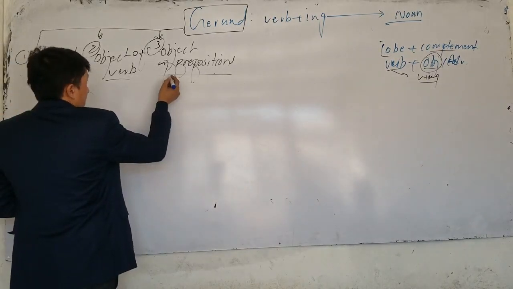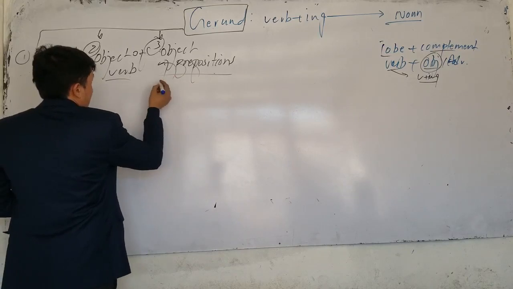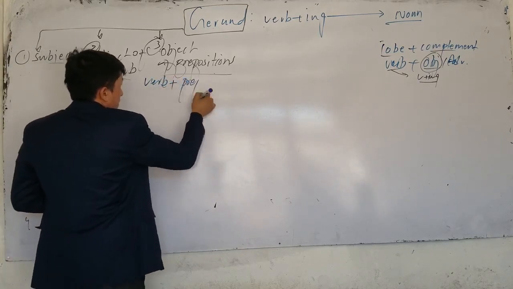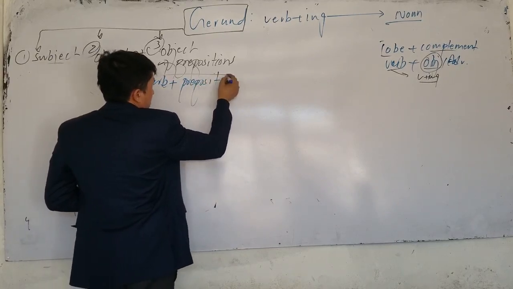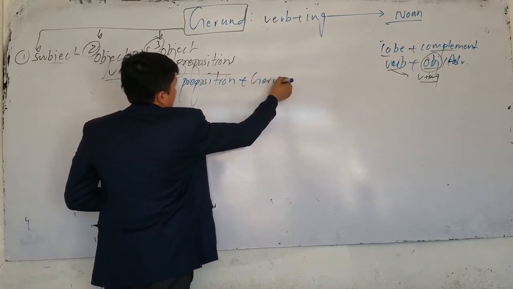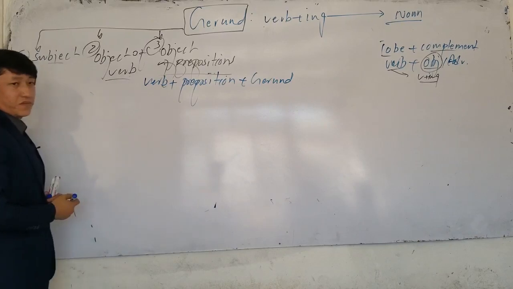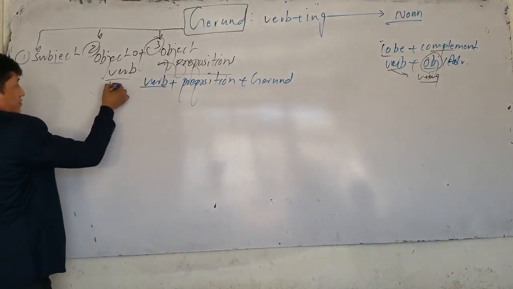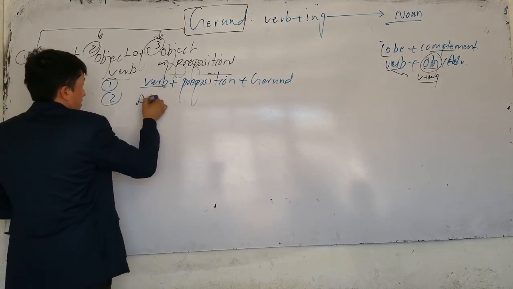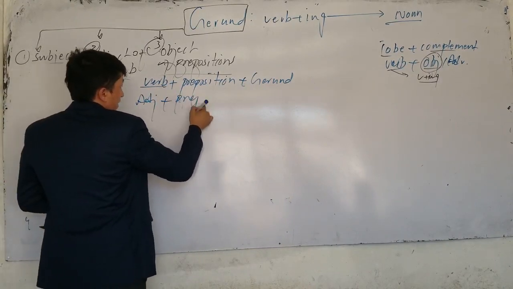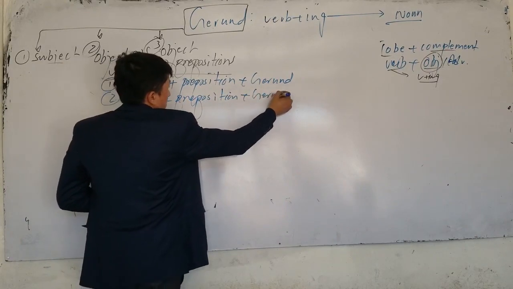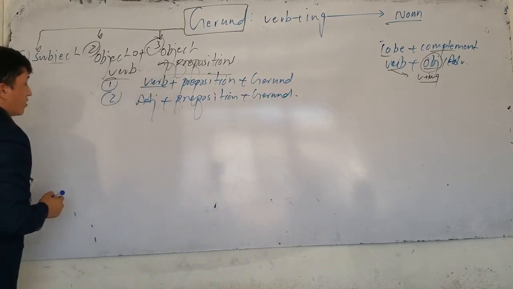Here let me write: we have some specific verbs. After these verbs, what do we use? Preposition. After preposition, what do we use? Gerund. Now, in that case, it's called object of preposition. That's the first one. The second one, there are some adjectives that after those adjectives, we use specific prepositions, and then we use gerund. It's a combination.